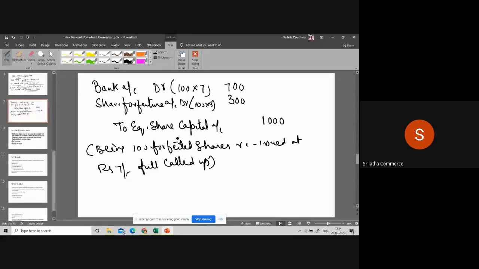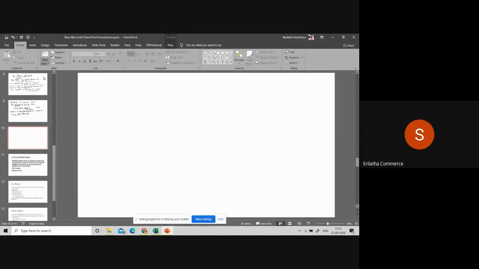Fully called up means 10 rupees is the face value of the share. All 100 shares are reissued, so 100 into 10, which comes to 1000. In 1000 we received only 700, so 300 is the discount given. Whatever discount is given, it is to be debited to your share forfeiture account. Is it clear for you all?